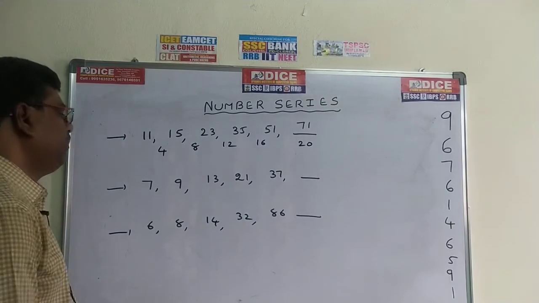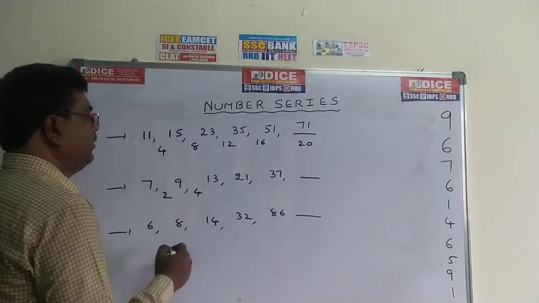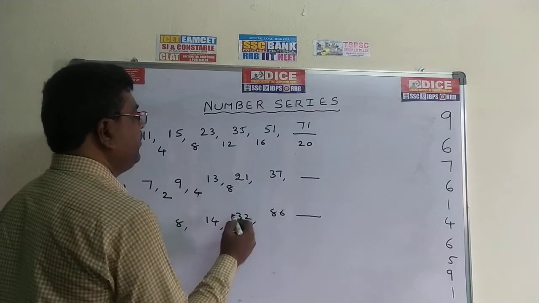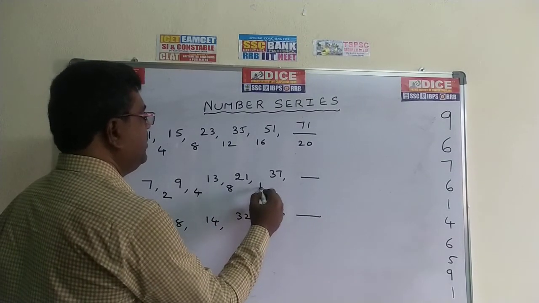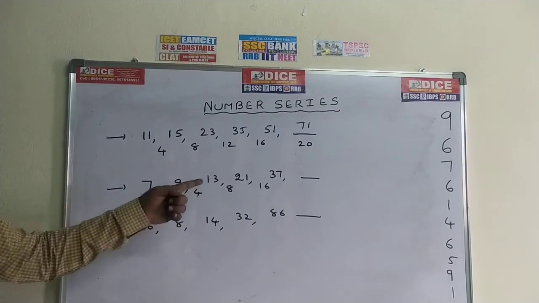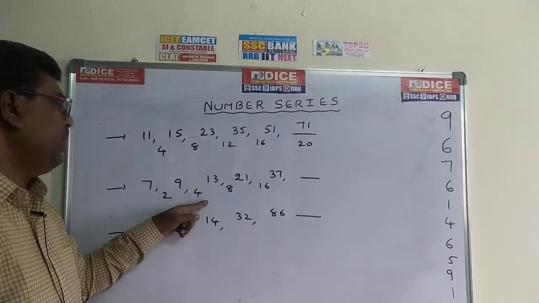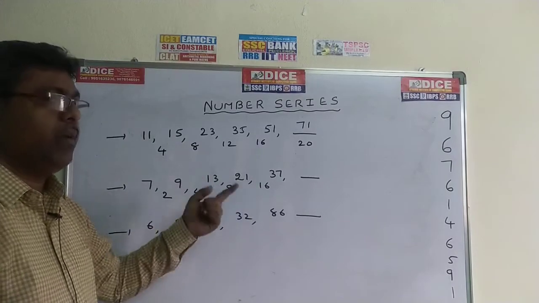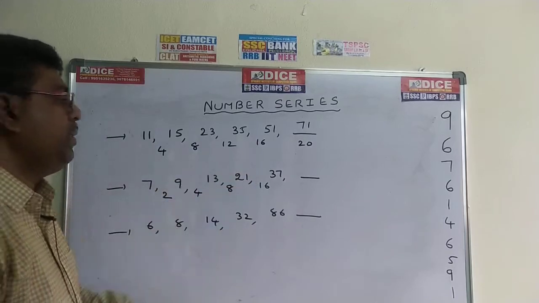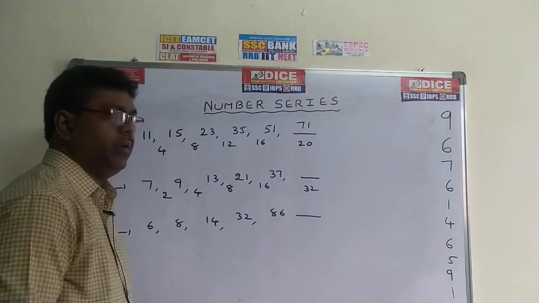Go for the next problem. 9 minus 7, 2. 13 minus 9, 4. 21 minus 13, the value becomes 8. 37 minus 21, the value is 16. So here the differences are 2, 4, 8, 16. It is going double. 2 into 2, 4. 4 into 2, 8. 8 into 2, 16. 2 becomes 4, double. 4 becomes 8, double. 8 becomes 16, double. 16 becomes double, the value becomes 32. 32 is the next number.